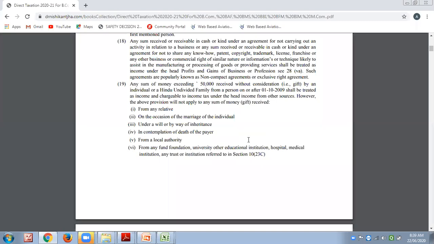So again, please revise residential status of an individual SSC. And tomorrow onwards, we are going to solve questions based on residential status.